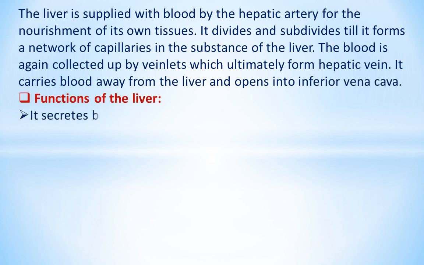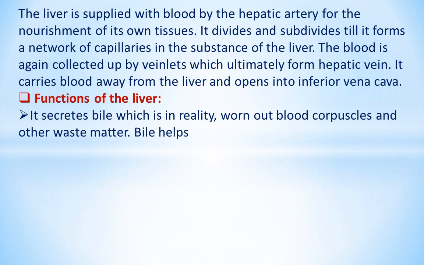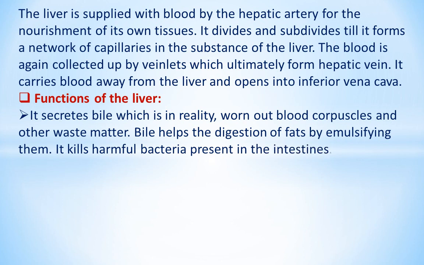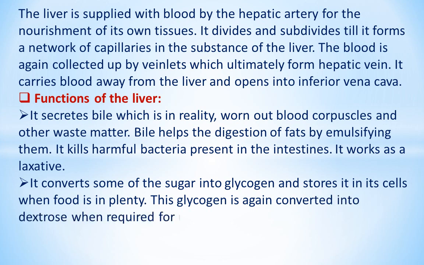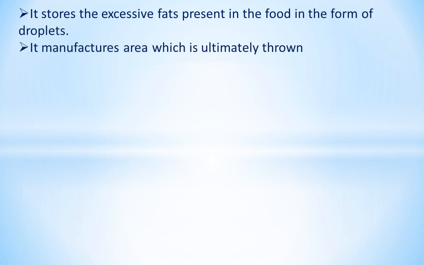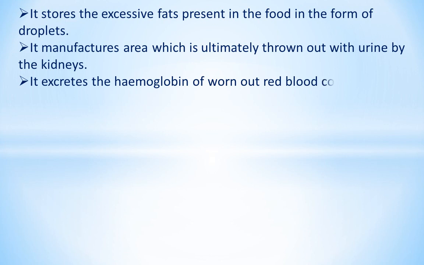Functions of the liver: it secretes bile, which is in reality worn-out blood corpuscles and other waste matter. Bile helps the digestion of fats by emulsifying them. It kills harmful bacteria present in the intestines. It works as a laxative. It converts some of the sugar into glycogen and stores it in its cells when food is in plenty. This glycogen is again converted into dextrose when required for use. It stores the excessive fats present in the food in the form of droplets. It manufactures urea, which is ultimately thrown out with urine by the kidneys. It excretes the hemoglobin of worn-out red blood corpuscles. This is thrown out with the feces.